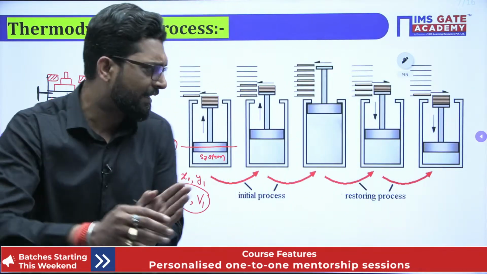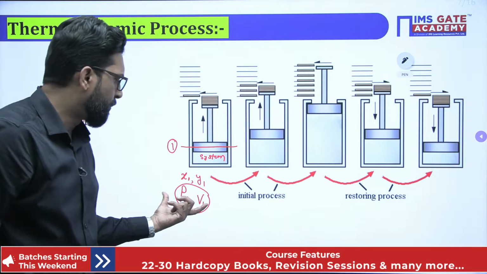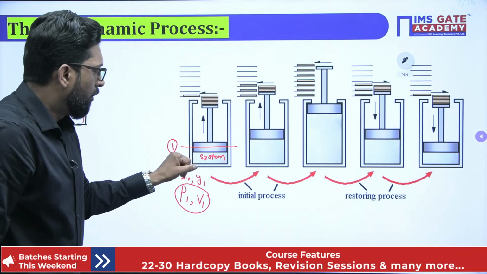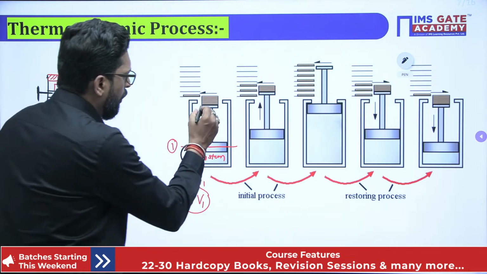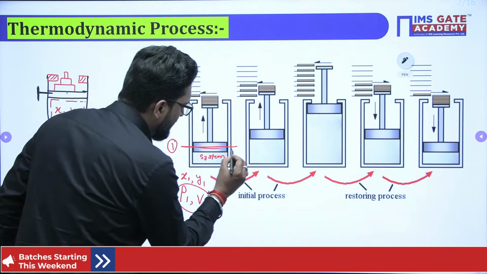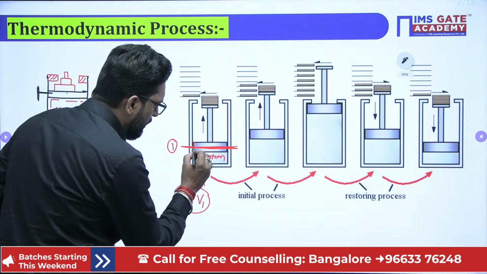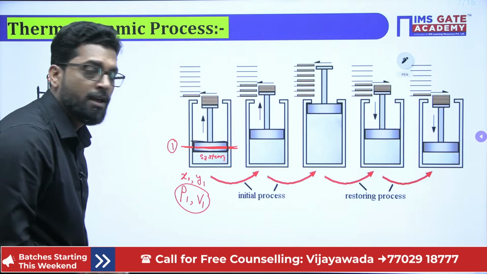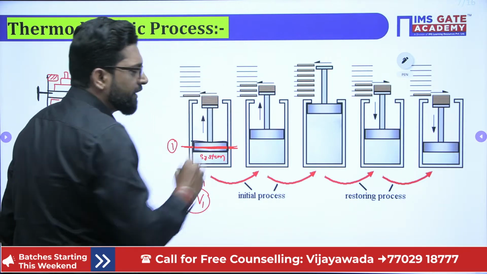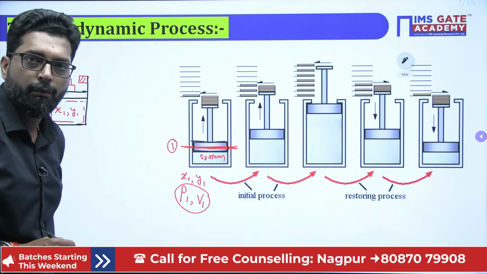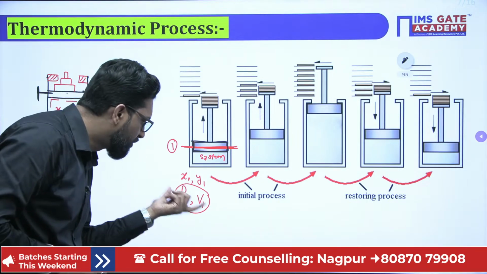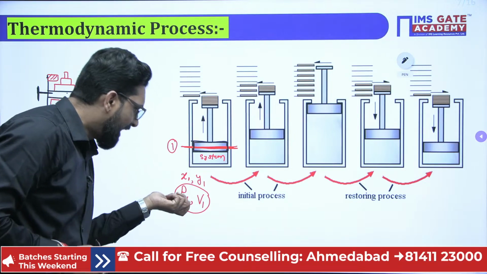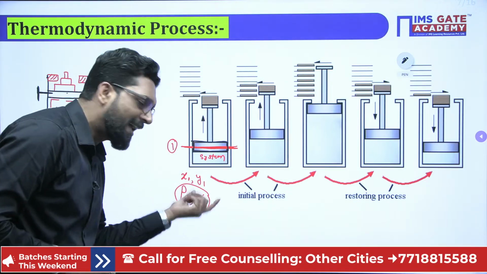What is the property that we have already discussed? We take any two variable properties. Now, when we find the state point 1, the piston is supposed to be fixed at this point. That means it is at rest at this point. So we have to put the weight over it, and we observe the state at that point. We observe that the state at this point is P1 and V1.